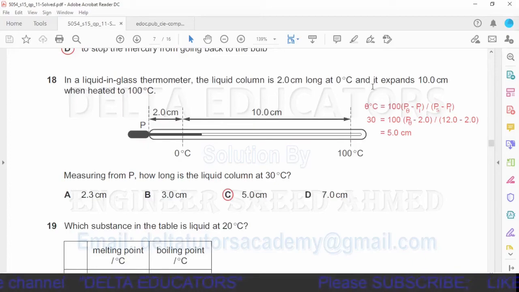Here we have to use the formula theta degree centigrade is equal to 100 times (P theta minus Pi) divided by (Ps minus Pi). This formula we have studied in the topic of thermal physics. Now here this P theta is the thermometric property at the temperature which we have to find out. This Pi is the thermometric property of ice at a temperature of 0 degree centigrade. This Ps is the thermometric property of steam at a temperature of 100 degree centigrade.